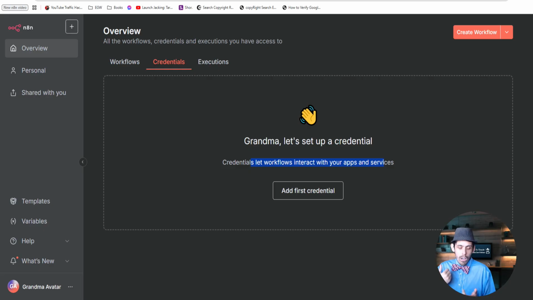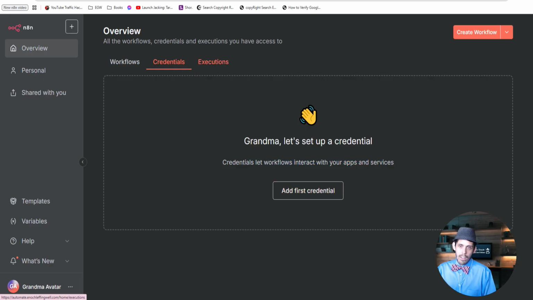Things that I regularly use are Notion, Google Drive, Google Slides, Gmail, Google Calendar, and I've got credentials for Zoom. Those are the things you want to think about as far as what you're going to automate. And I'll show you how you could add some of those.